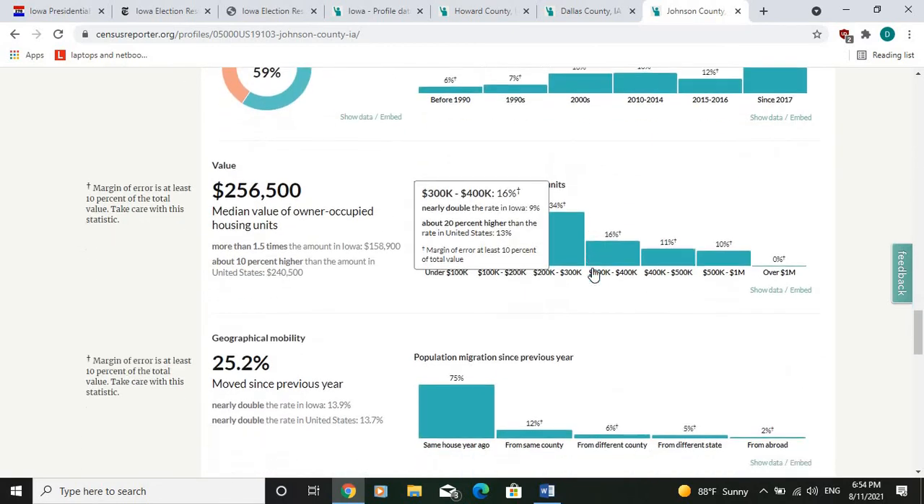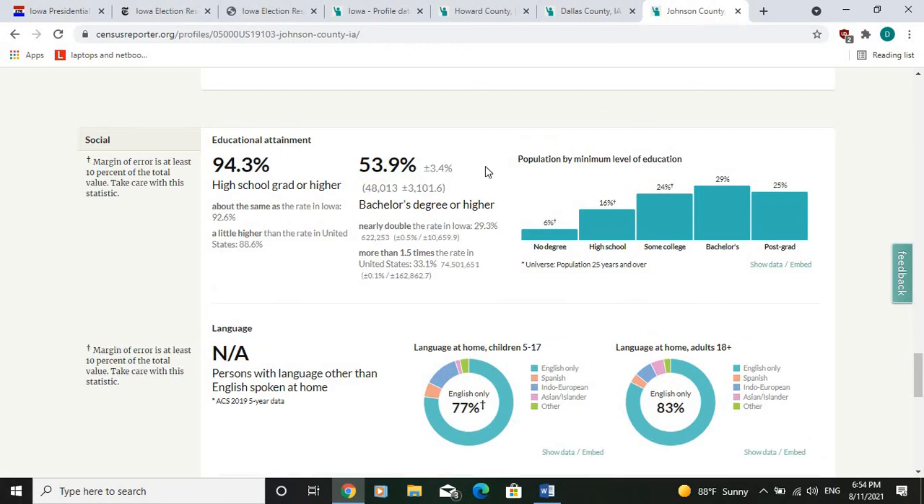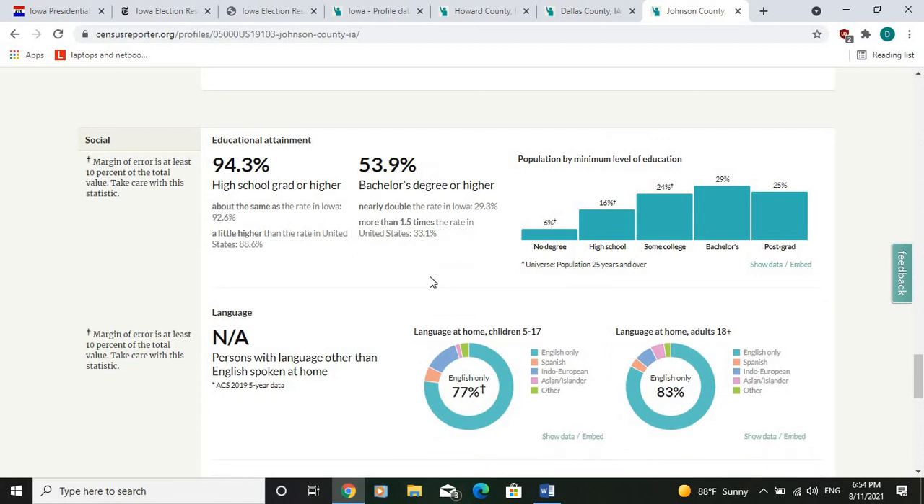As for the percentage of bachelor degree, we see here that it has a very big percentage of bachelor degree, a very high percentage. It has around 55% of its adult population which have a bachelor degree, and this is a very big and a very high percentage compared to the US, and especially to the average of Iowa. It's around double the rate of Iowa.